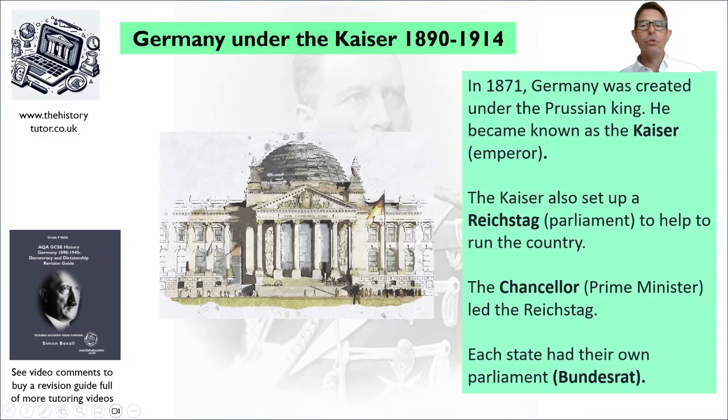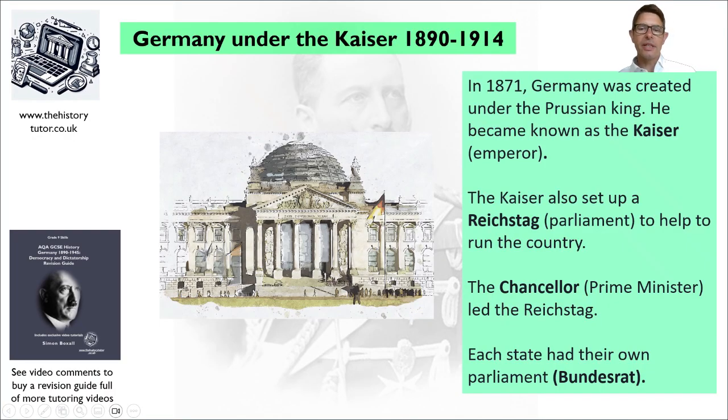So what was the rule of Germany like? So in 1871, Germany, as I said, was created under Prussian rule. So the Prussian king became the emperor, and that's known as the Kaiser. The Kaiser also had a Reichstag, a parliament to help to run the country. This was not a fully representative parliament, and it didn't have full powers. It could suggest and discuss policies only.